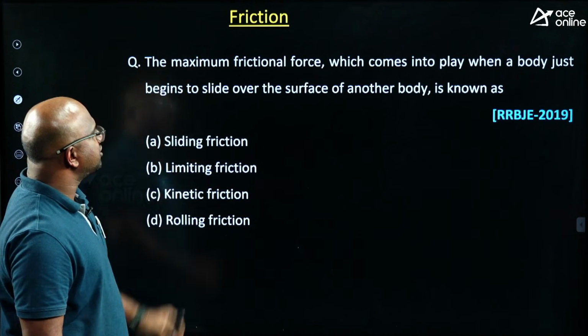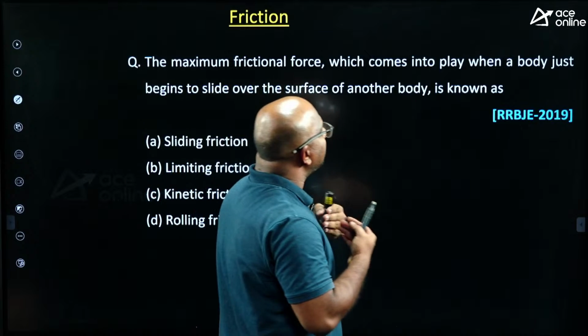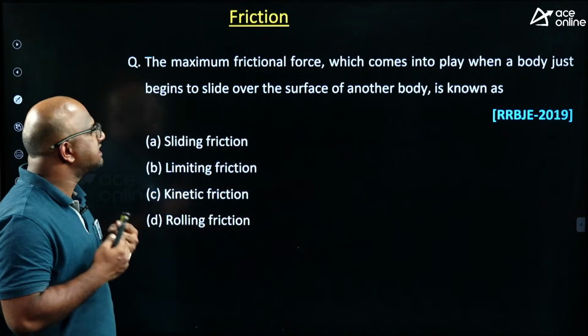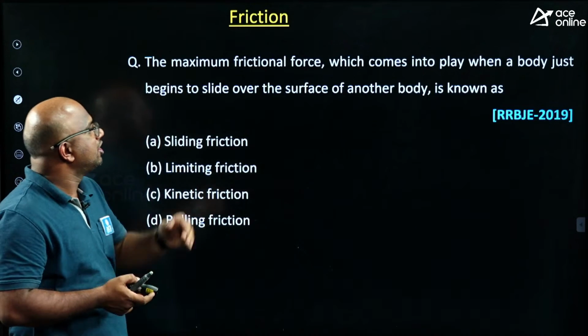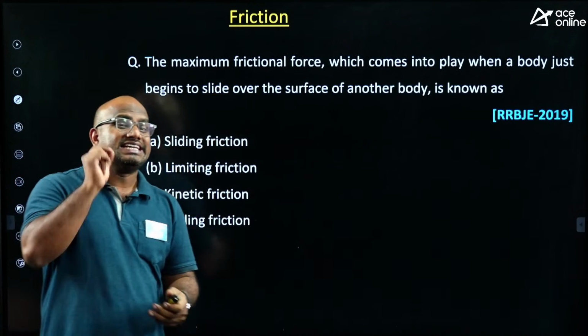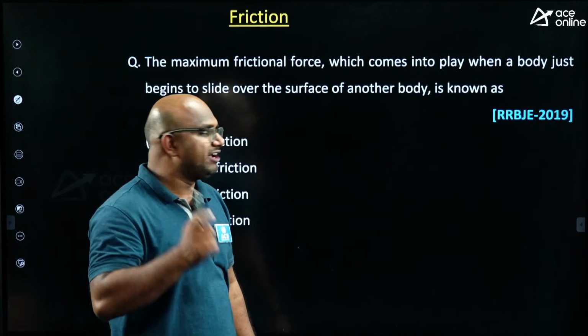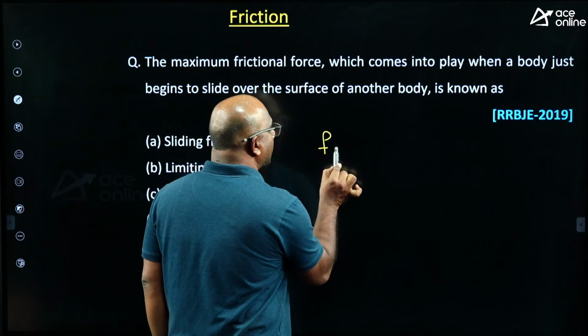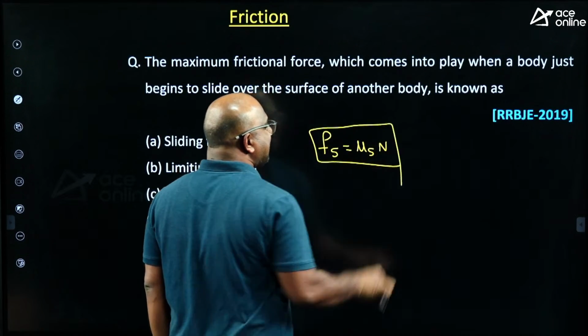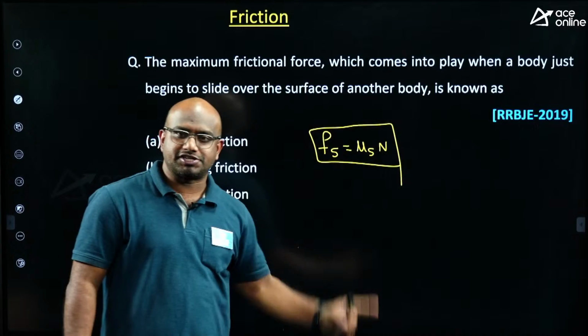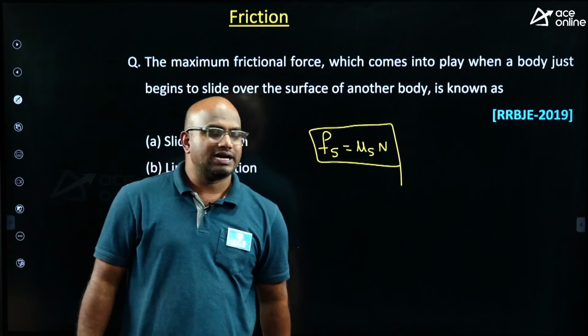The maximum friction force which comes into play when the body is just to begin to slide. When the body is just to begin to slide, what is the maximum friction force, guys? This is called, technical term, guys, limiting friction. What is the limiting friction formula, guys? F is equal to mu s times N. It is a limiting friction. It is the maximum friction force any body is able to resist, guys.